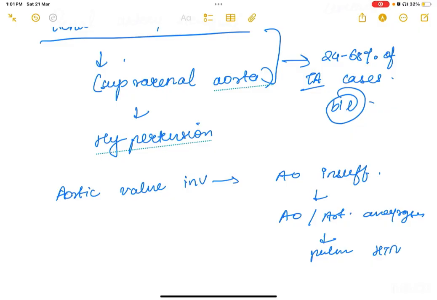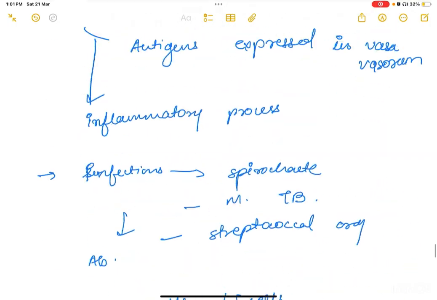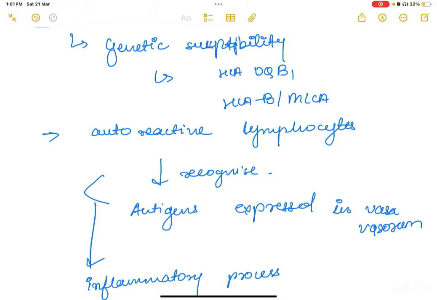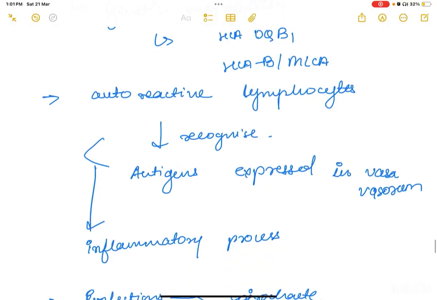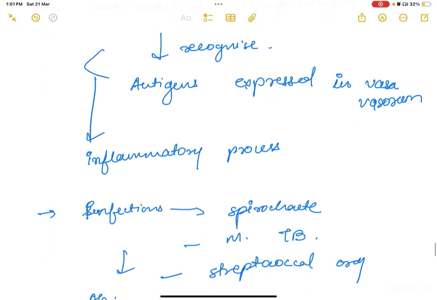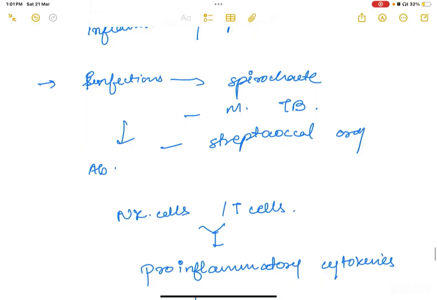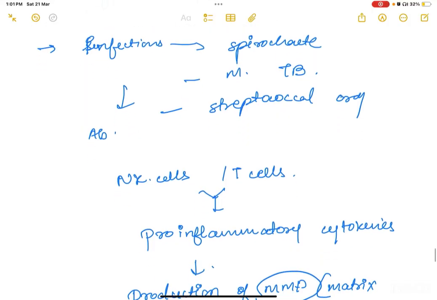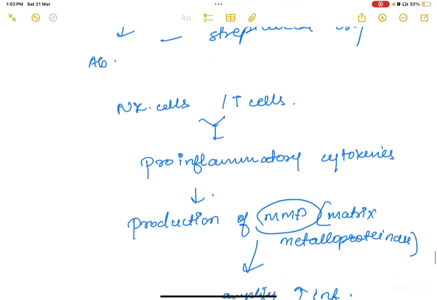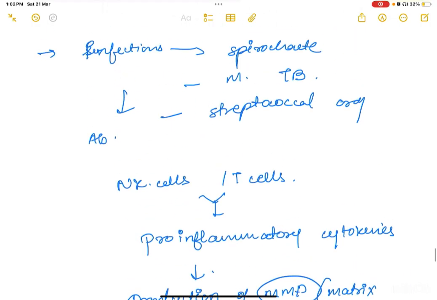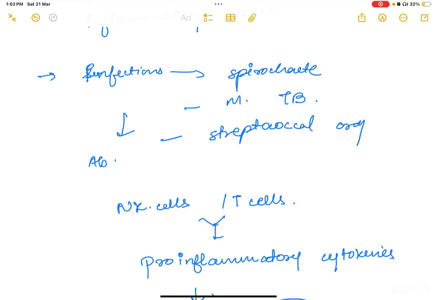So this was your pathogenesis. What did we see? We discussed some genetic susceptibility to Takayasu arteritis, which was HLA-DQB1 and HLA-B MICA. Now there are autoreactive lymphocytes which recognize the antigens expressed in vasa vasorum, which lead to the inflammatory process, and there are certain infections which are suggested in Takayasu arteritis. Those are your spirochetes, Mycobacterium tuberculosis, or streptococcal organisms, and there could be circulating antibodies to these infective antigens.